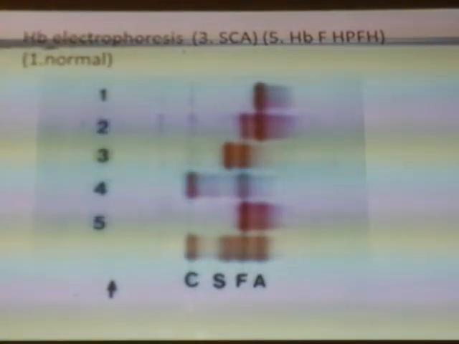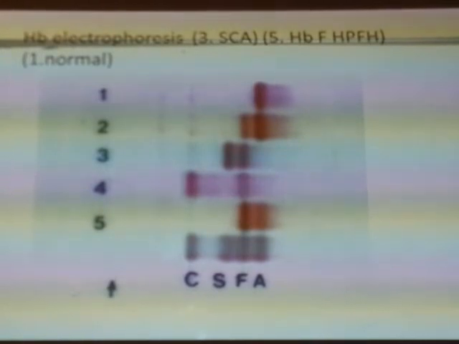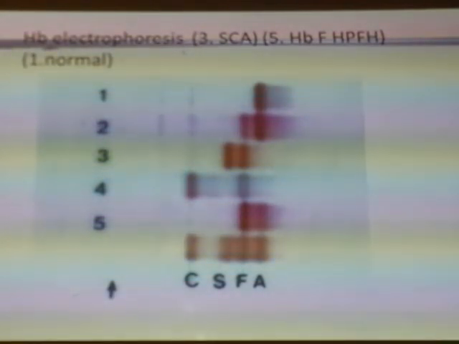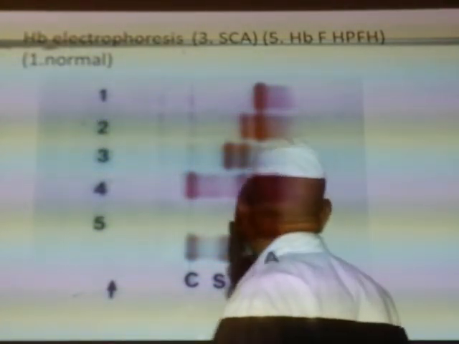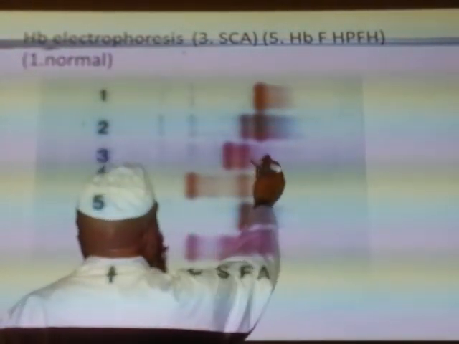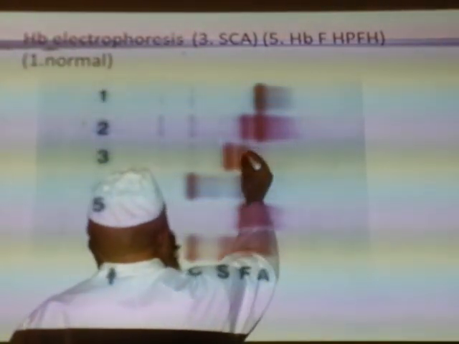What is number 5? Sickle cell, beta thalassemia.